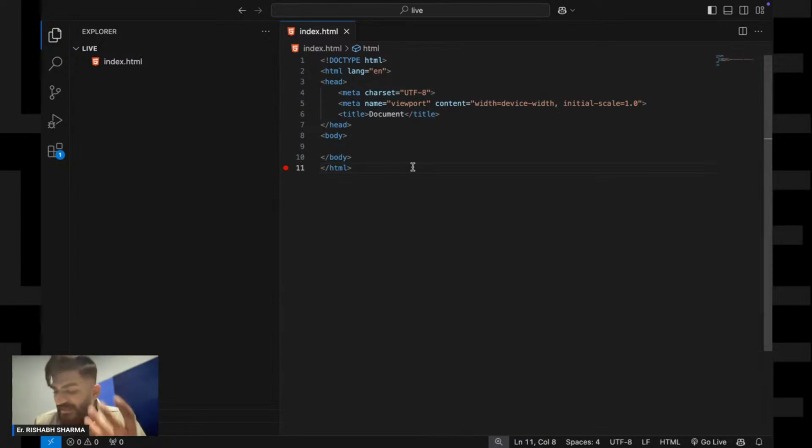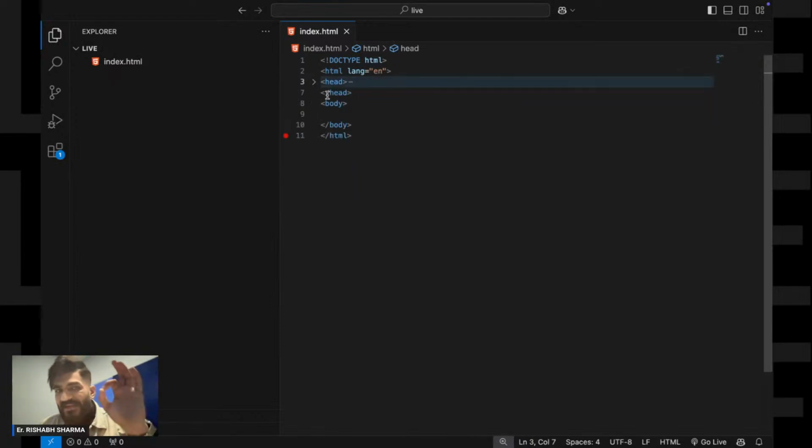There is a way to write HTML: the first thing you need to write is doctype HTML. The second thing is the HTML tag open and HTML tag close. Then comes your head tag, head tag open, head tag close. Then comes your body tag, body tag open and body tag close. Now what is this tag over here? As I told you, whatever we do,